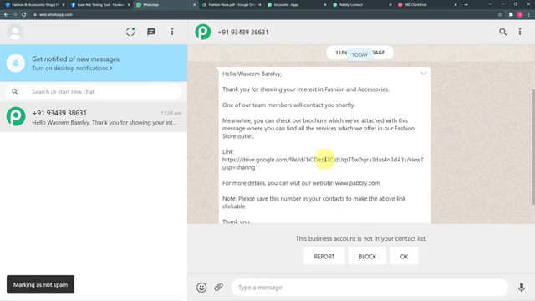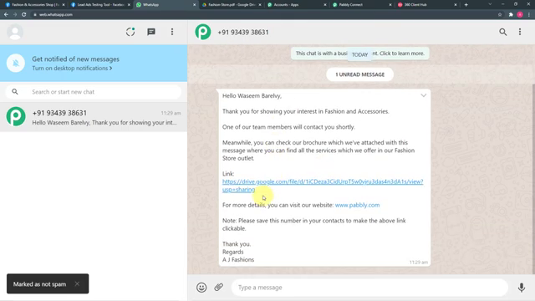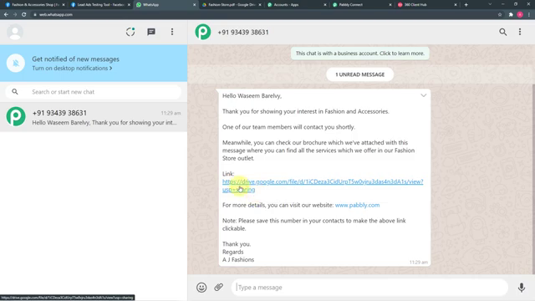And here is the link of the brochure and the website address, and here we have a note also, and it is saying please save this number in your contacts to make the above link clickable. So this is the note for the leads. If they save your number in their contact list, this link will be clickable, so they can directly click this link and open the brochure that you have sent.